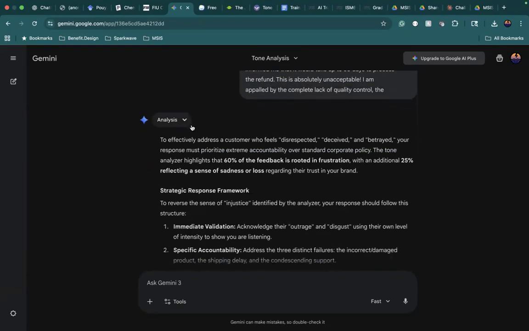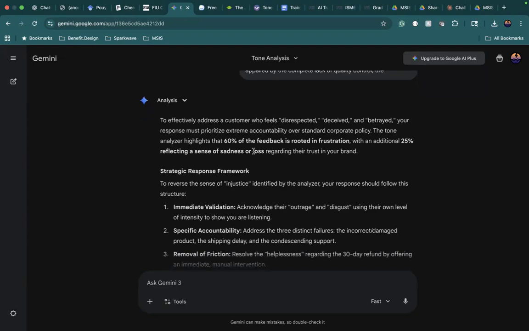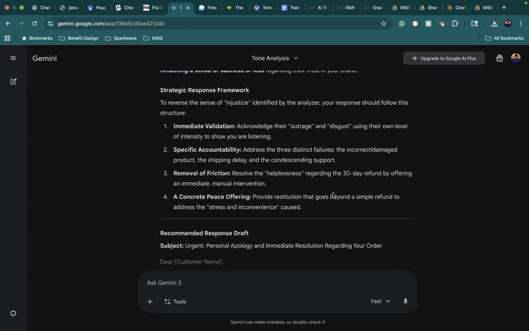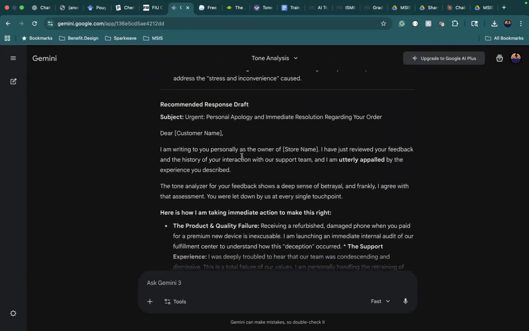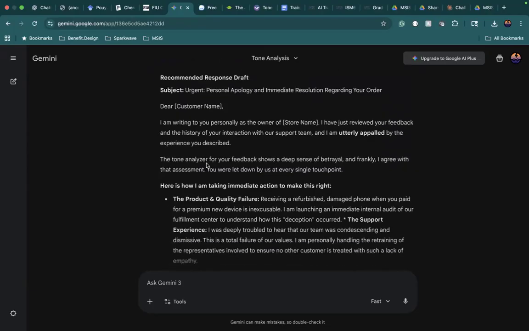And it did a nice job of breaking down everything that I gave it. So it says, "To effectively address a customer who feels disrespected, deceived, and betrayed, your response must prioritize extreme accountability over standard corporate policy." So it pulls out that the 60% of feedback is rooted in frustration. It suggests a strategic response framework. And then what I most value is this recommended response draft that it generated.